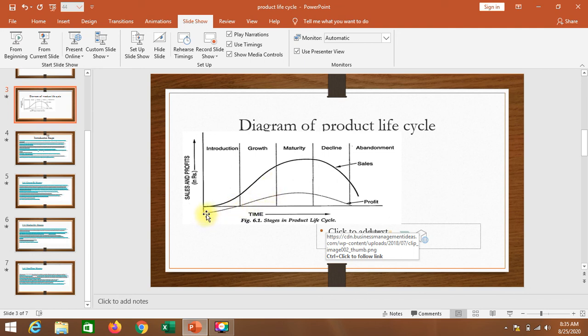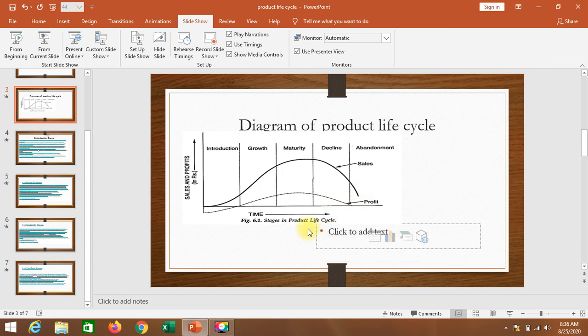At the introductory stage there is a second curve that shows the profit. Between sales and the second curve, that is profit, you can see the product's growth stage. After the maturity stage there is a decline stage, and then the product declines in the market and slowly is abandoned. So this is our diagram.